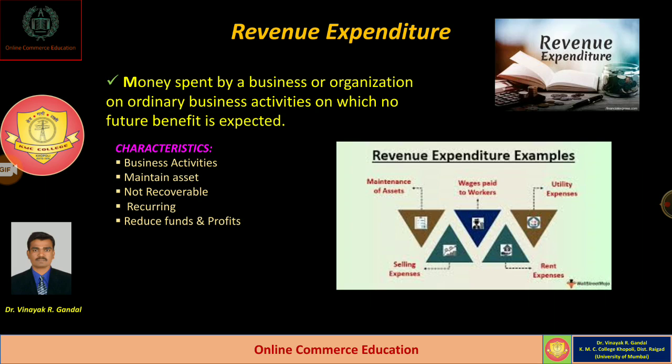There are some examples of revenue expenditure like maintenance of assets, wages paid to workers, utility expenses, selling expenses, rent expenses, audit fees paid, printing and stationery, and insurance premium. Just keep it in your mind: whatever expenditure is regularly and continuously incurred in the business organization during its entire normal working condition is also called revenue expenditure.